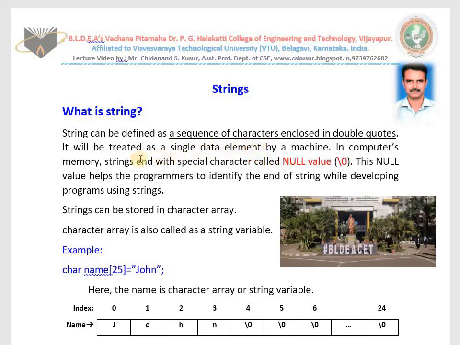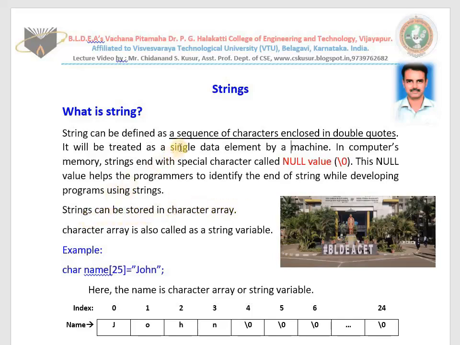By default, in the computer's memory, all strings end with a special character called the null value. Automatically, once the characters of the array are complete, the machine adds the null value. It helps programmers identify whether the string is completed or not while developing programs. I will explain this shortly, no need to worry about that. Strings can be stored within a character array only.